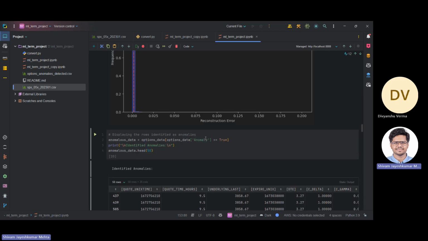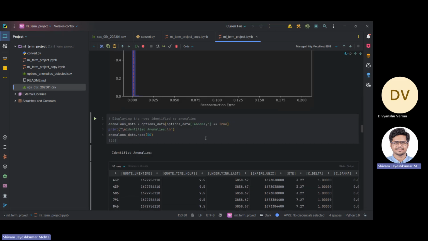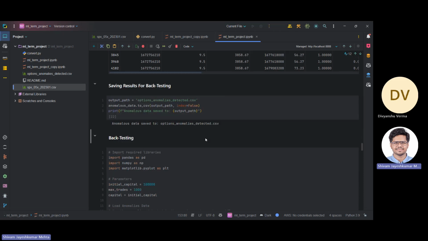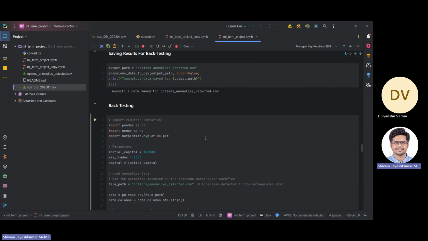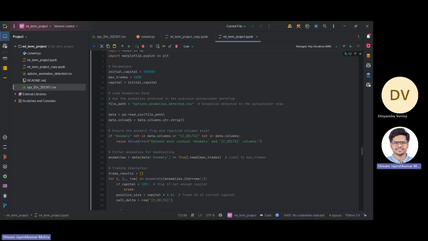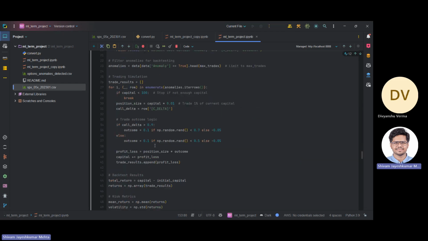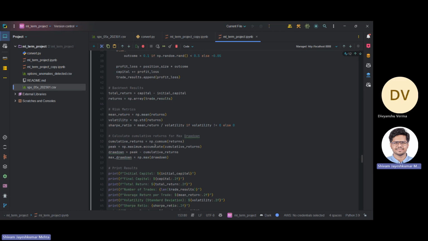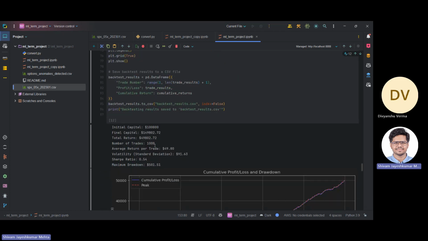But how do we know our model created right now is good? So firstly, we will be doing backtesting. In this you can see that we have used the created data set of anomalies to generate a profit and loss for our data. And we have generated a profit for a base capital of 10,000.